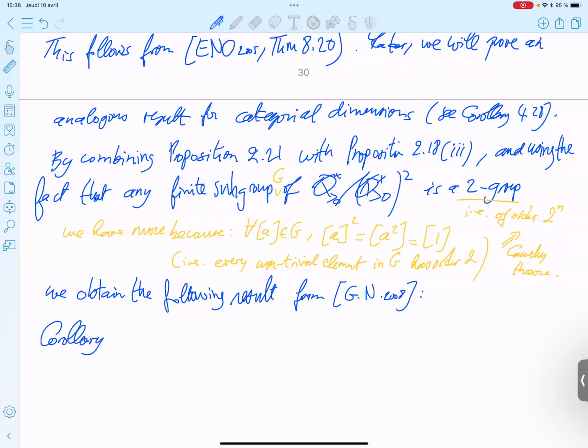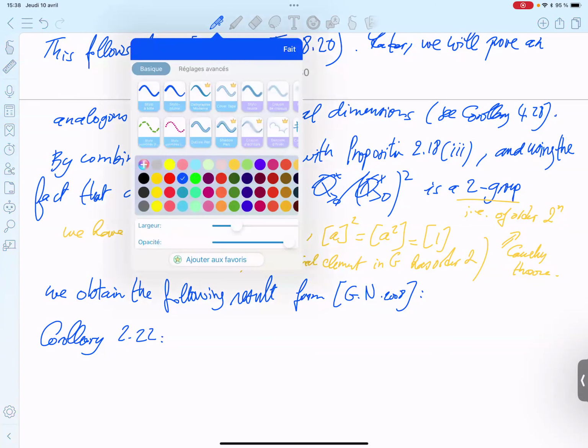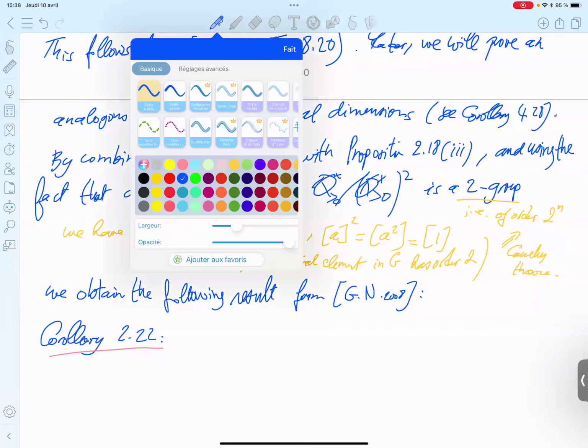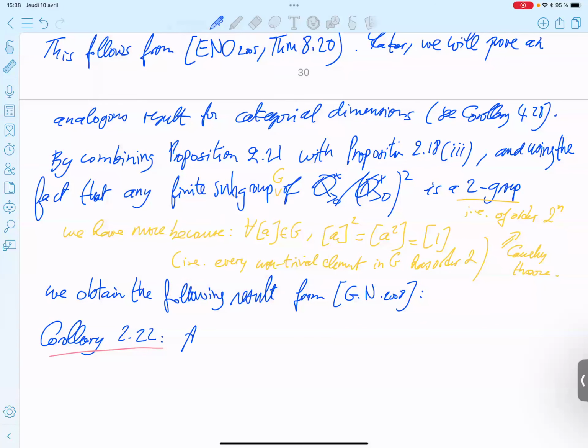So what we wrote above is a proof. I will explain a little bit more. A weakly integral fusion category with odd Frobenius-Perron dimension is integral.